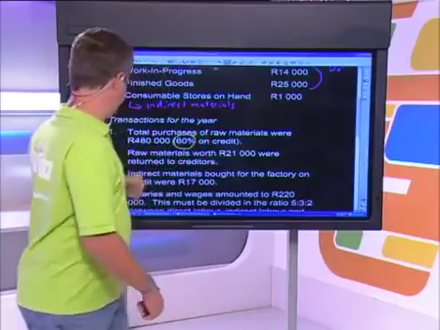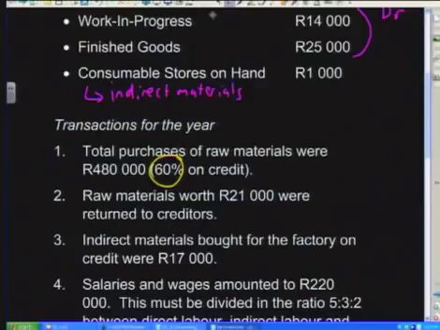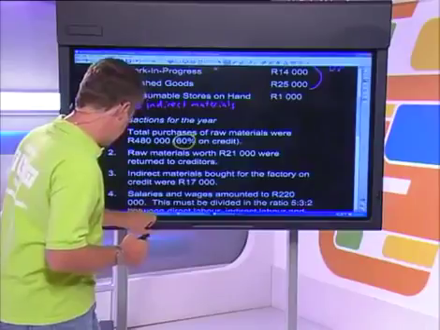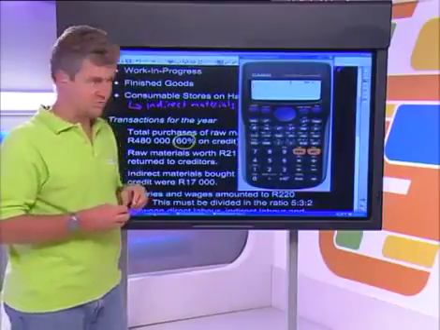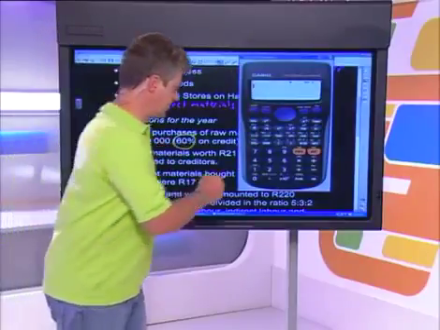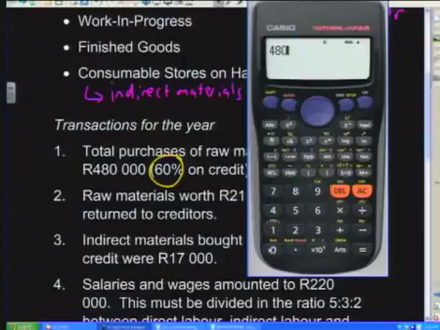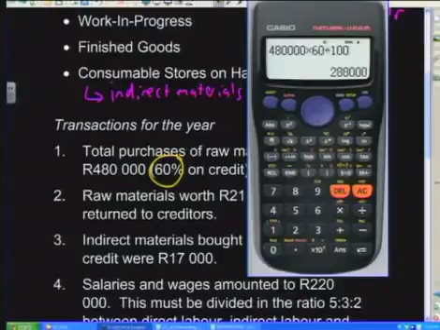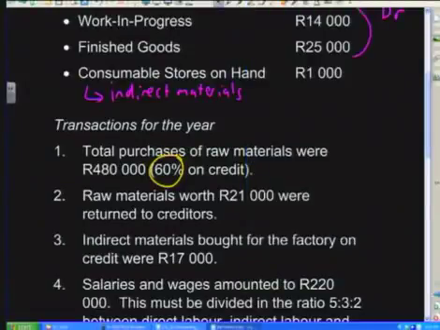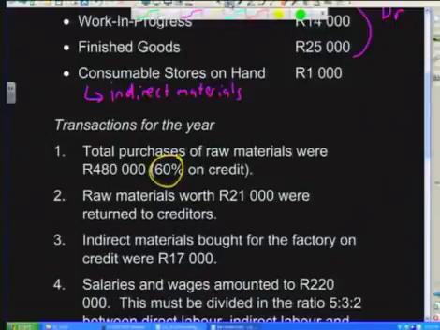This is going to affect our ledger account entries, so let's put them in. What we're going to do is we're going to fill in the 480,000, but only part of it was for cash and the other part was for credit. So let's do a calculation to check which part was for cash and which part was for credit. 60% was for credit, so I'm going to take my 480,000, I'm going to multiply it by 60 over 100, so that gives me 288,000. What that means is that 288,000 of this amount was purchased on credit.